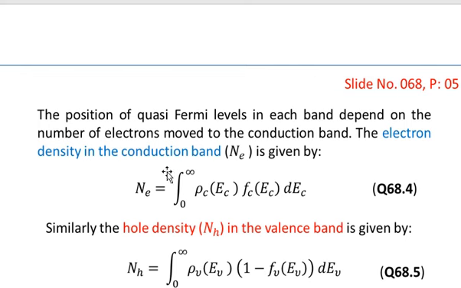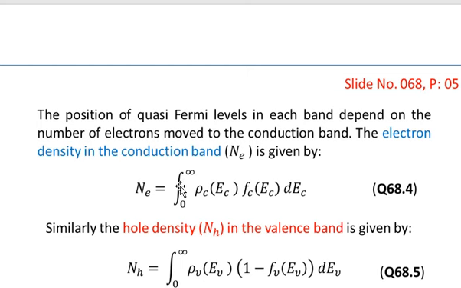The electron density in the conduction band represented by Ne is then given by this formula of the probability that we have used in order to compute Ne, where Ne is the electron density in the conduction band, and is given by the integral of rho c of EC multiplied by the probability function Fc of EC multiplied by dEC. So this is the probabilistic formula.